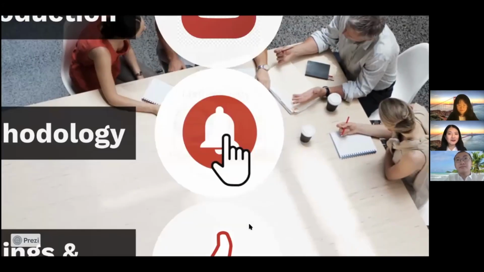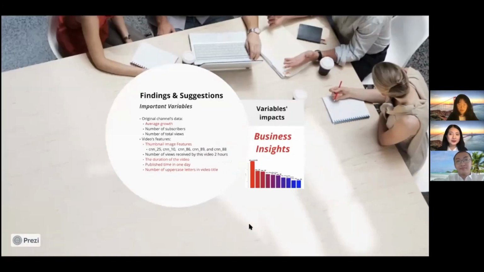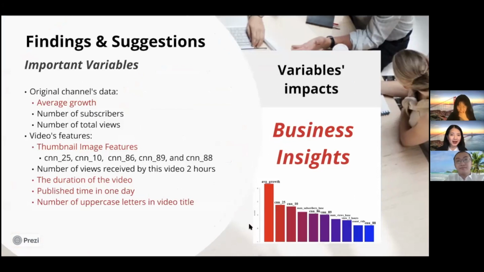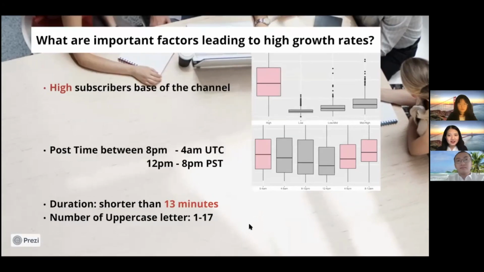After carefully selecting our variables and models, we categorize important variables that lead to a high growth rate into 2 parts. First is more about the channel space, such as channel subscribers and average growth of other videos in the channel. Second is about video features, including thumbnail images and published time. We then further looked into these important variables, and we found that the more subscribers you have, the higher the chance to get more audience.